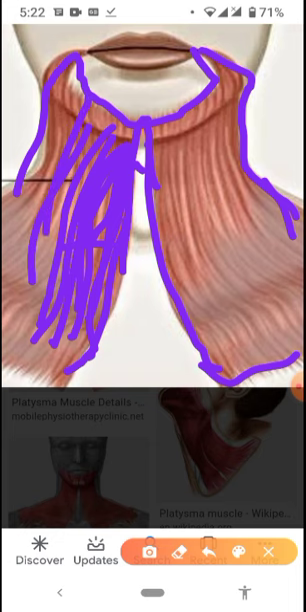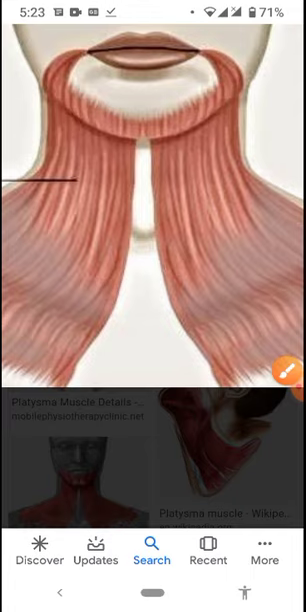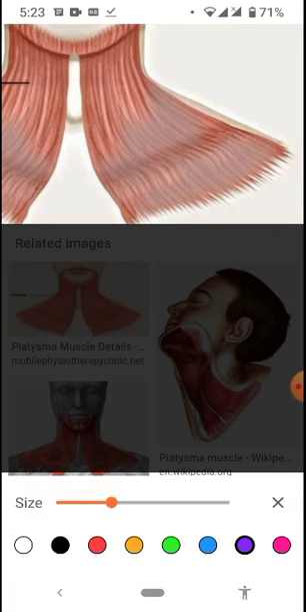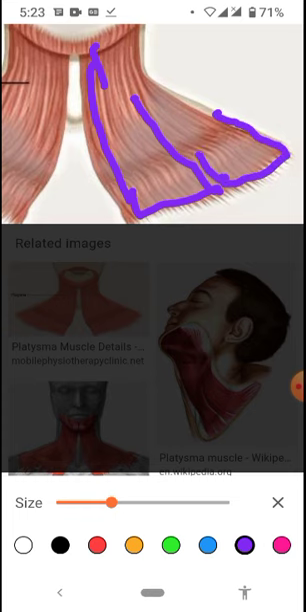The platysma muscle is present in the superficial fascia, as I have already told you, and it originates from the fascia over the pectoralis major muscle and the deltoid. Here is the pectoralis major, so it originates from the fascia over it. And on the point of the shoulder we have the deltoid muscle, so from the fascia over the deltoid muscle too the platysma originates. So the platysma originates from the sides.